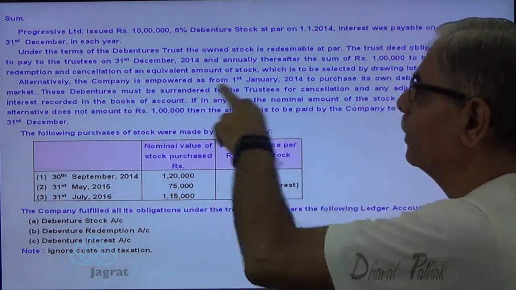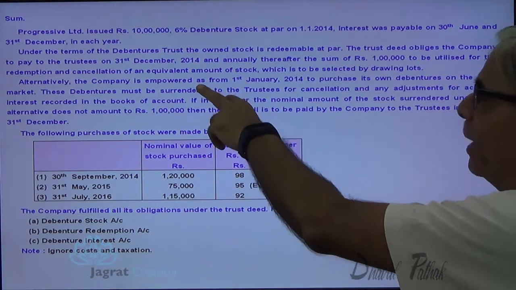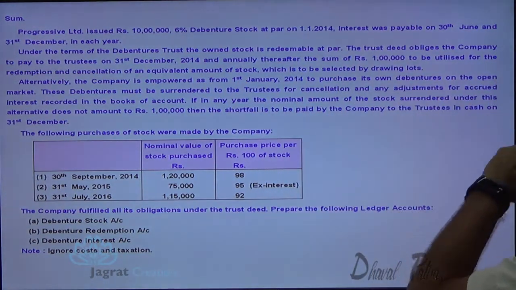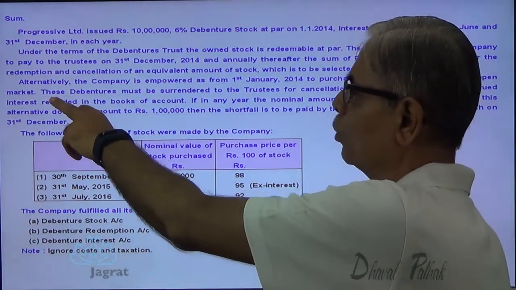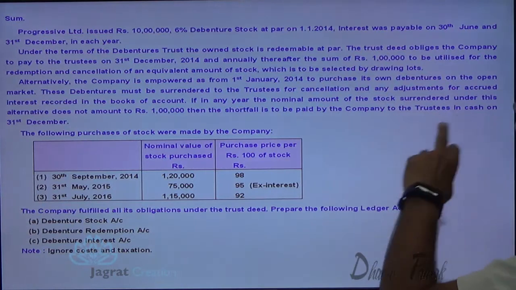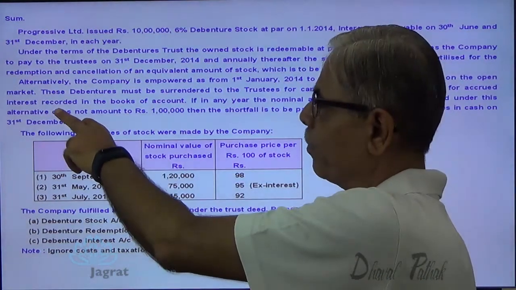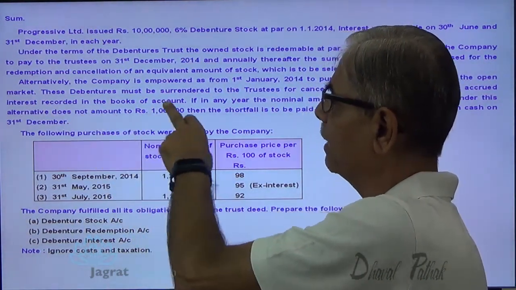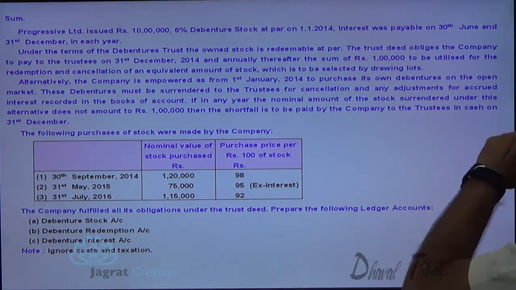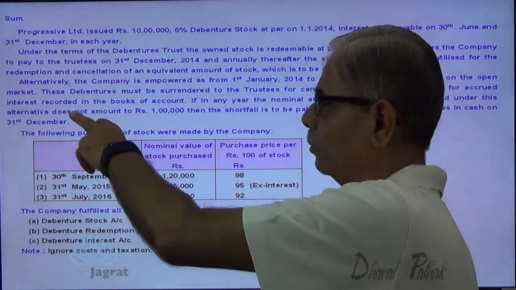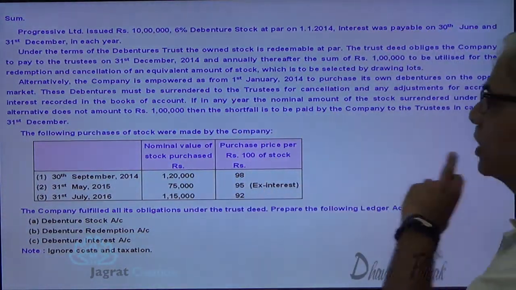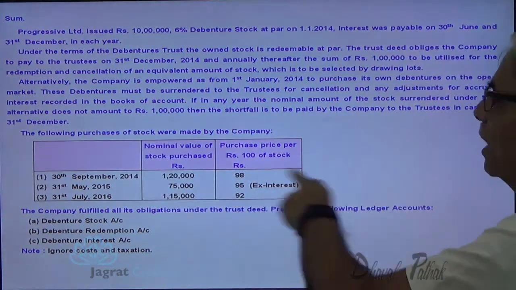Alternatively, the company is empowered, as from 1st of January 2014, to purchase its own debentures in the open market. These debentures must be surrendered to the trustees for cancellation and adjustment for accrued interest recorded in the books of accounts. In any year, if the nominal amount of the stock surrendered under this alternative does not amount to 1 lakh, then the shortfall is to be paid by the company to the trustees in cash on 31st of December.